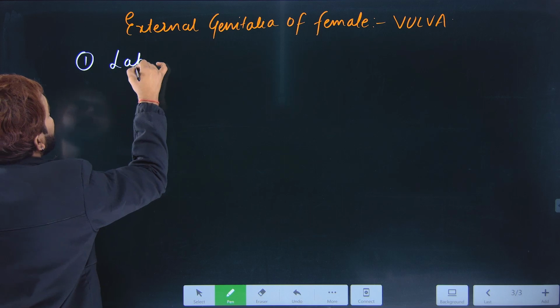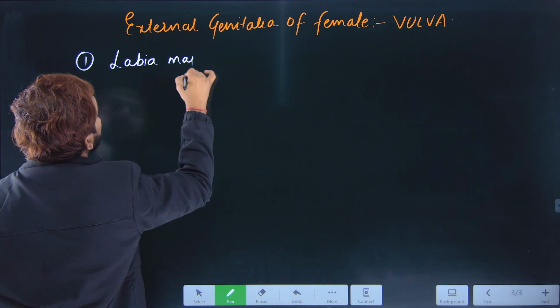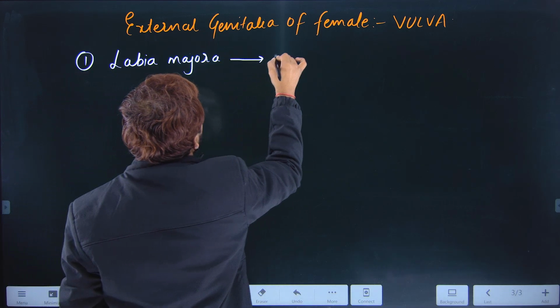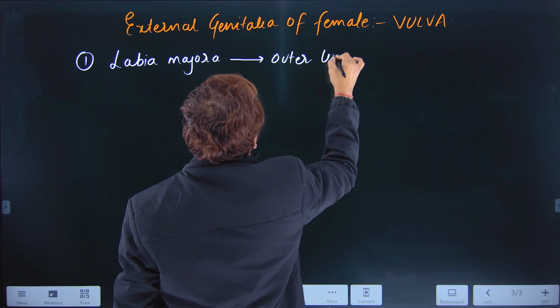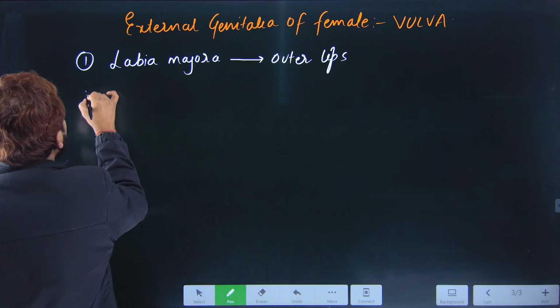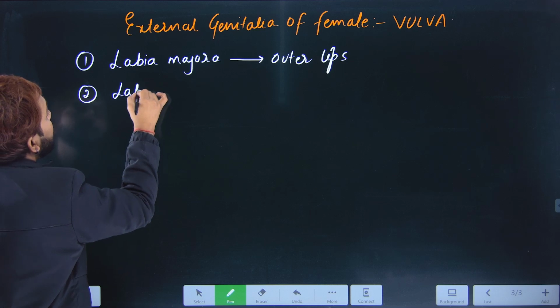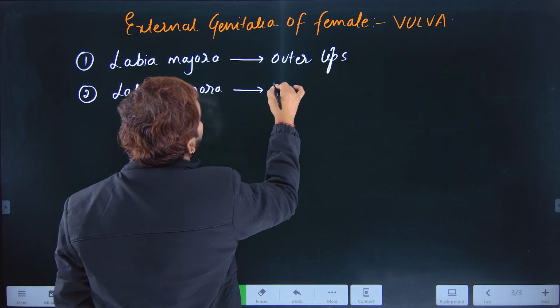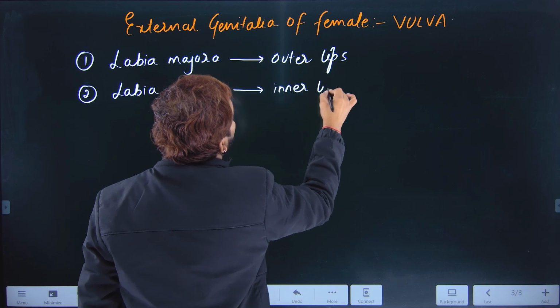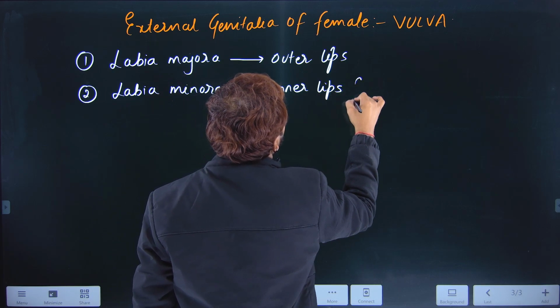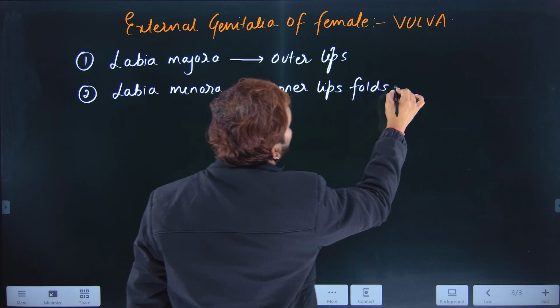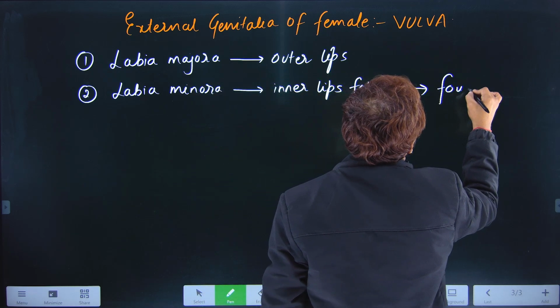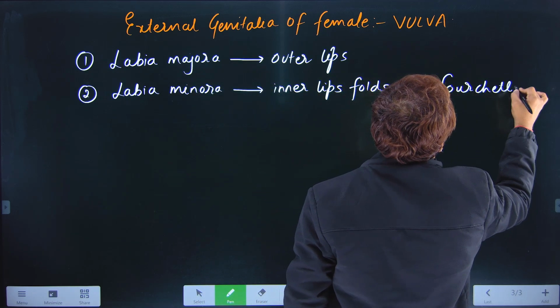ओके, इसके अंदर है लेबिया मेजोरा. और लेबिया मेजोरा क्या है? आउटर लिप्स है. Then the second one is called labia minora. These labia minora are inner lip folds, and these folds unite to form a structure called fourchette.